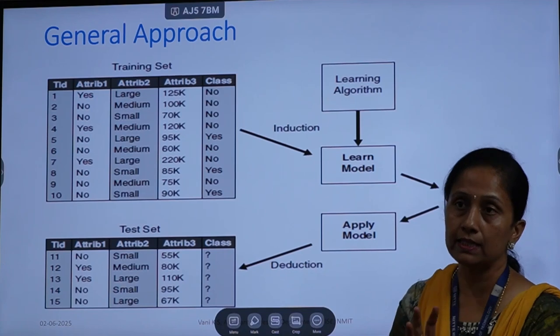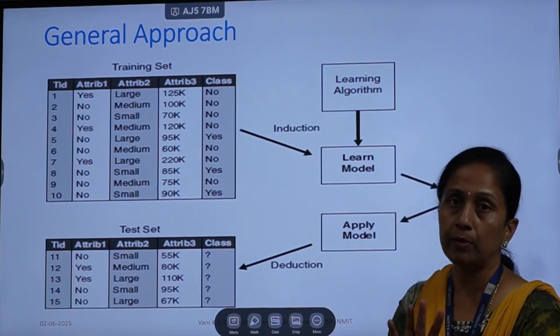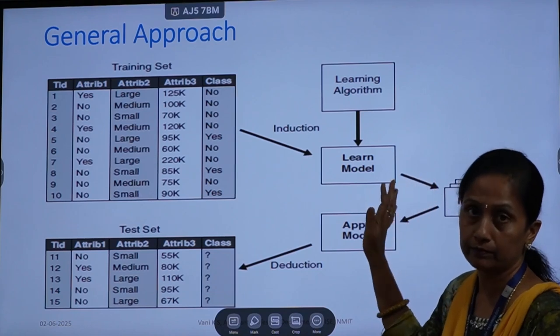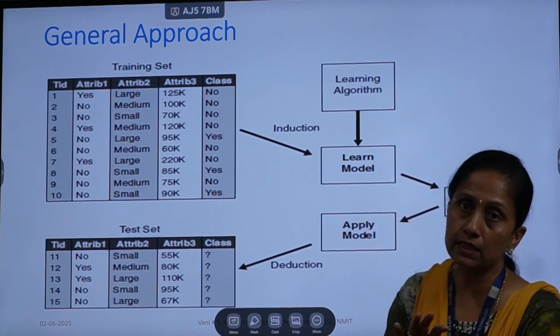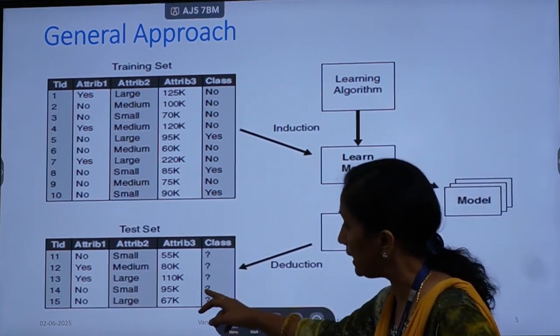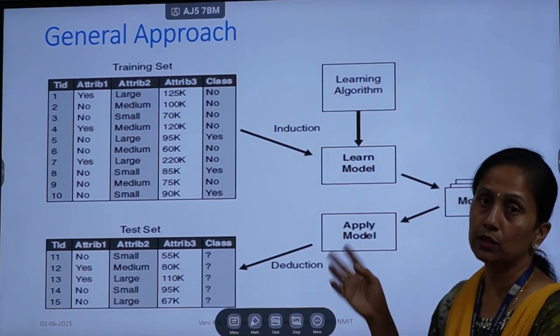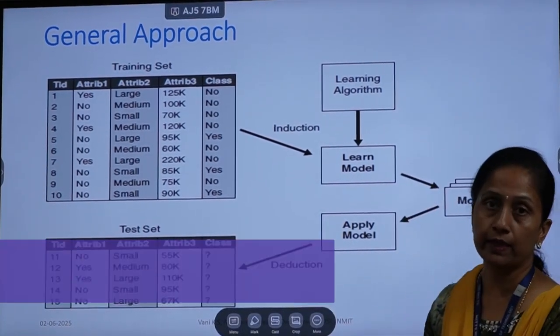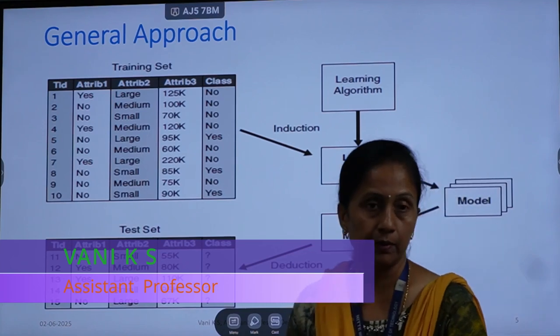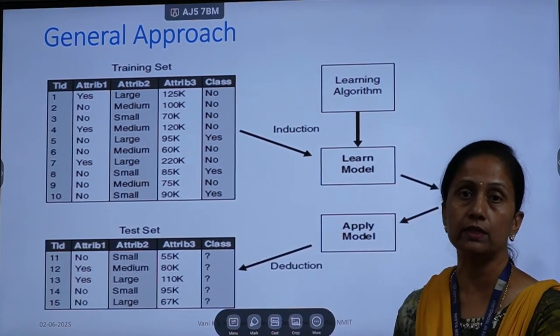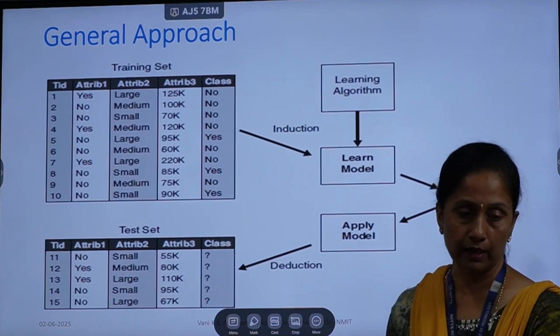If 5 test instances are there, and 4 are correctly classified and 1 is misclassified, then the accuracy of this learned model will be 4 by 5, that is 80%. That is how we calculate the accuracy of a classification model.